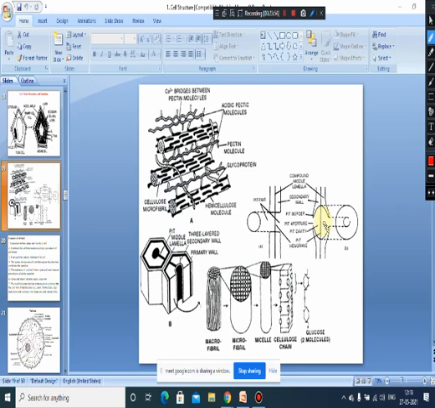Plasmodesmata mainly helps in transfer of nutrients and also other materials with the adjacent cells. So thereby what happens? The entire protoplasm from one cell to another cell is interconnected. And thereby protoplasm makes a continuity from one end of the plant body to the other end of the plant body.